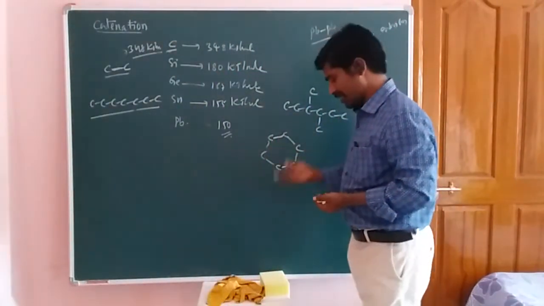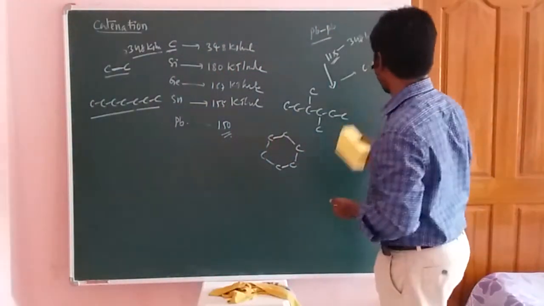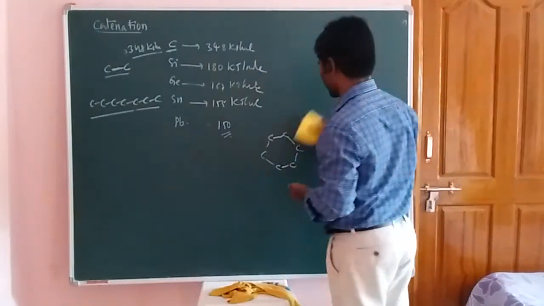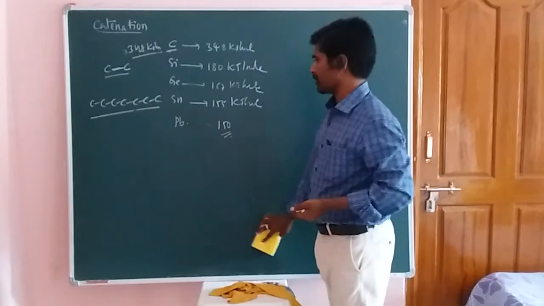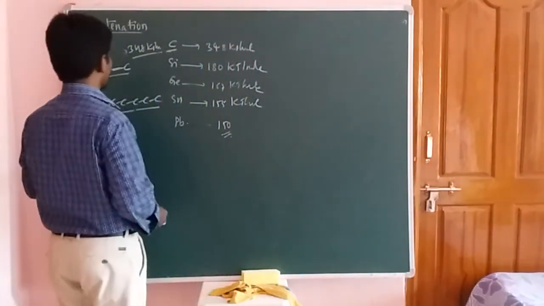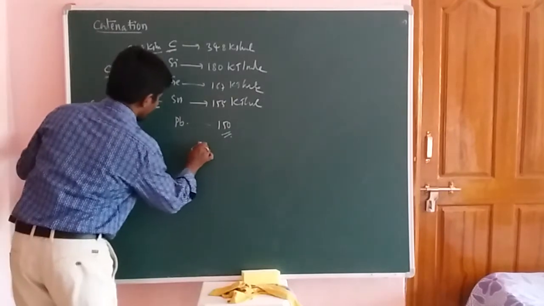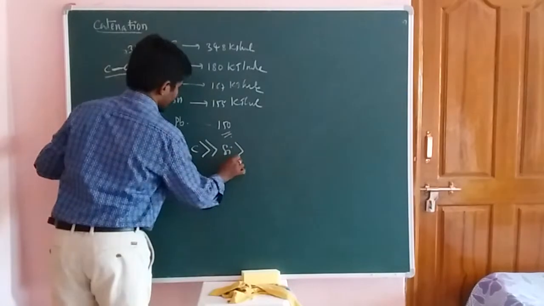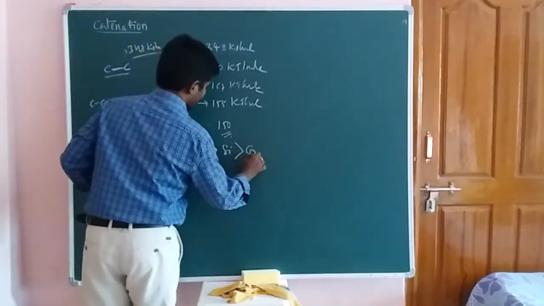Now we will check the catenation property in the 15th group and the 16th group elements. Here the catenation property is such that carbon is more catenating than silicon, which is more catenating than germanium.